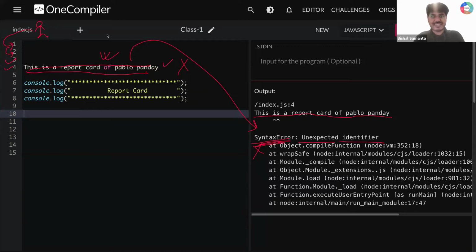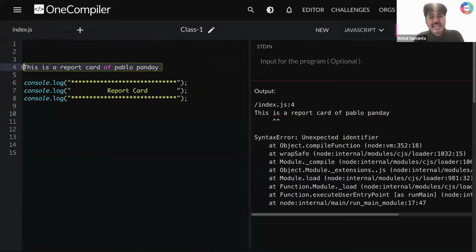Everyone understood? Now let's say I want this line to be ignored by JavaScript. Keep this in mind, everyone: I want this line to be ignored. You know the meaning of ignore, right? I want this line to be ignored by my JavaScript engine. So in that case, I can use comments in JavaScript.